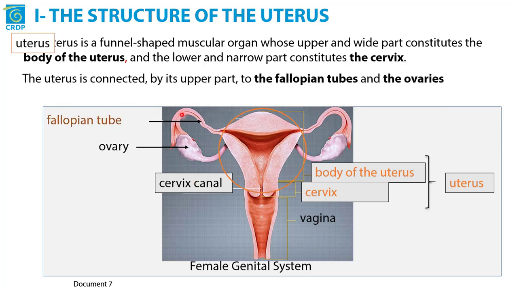The uterus is connected to the fallopian tube and the ovaries. The uterus is connected in its upper part to the fallopian tube, then to the ovaries, and by its lower part it is connected to the vagina.